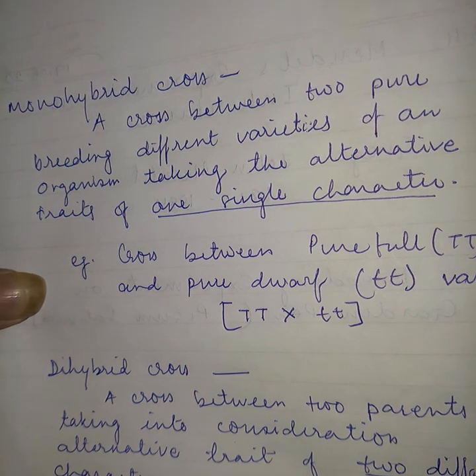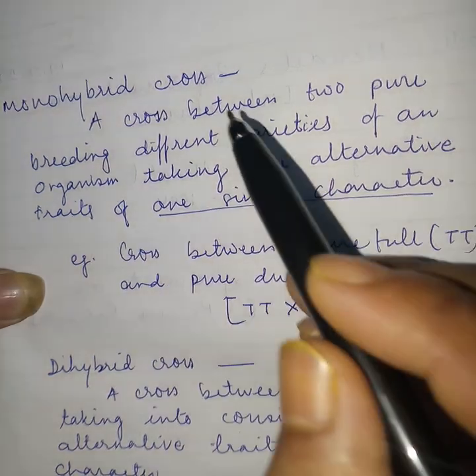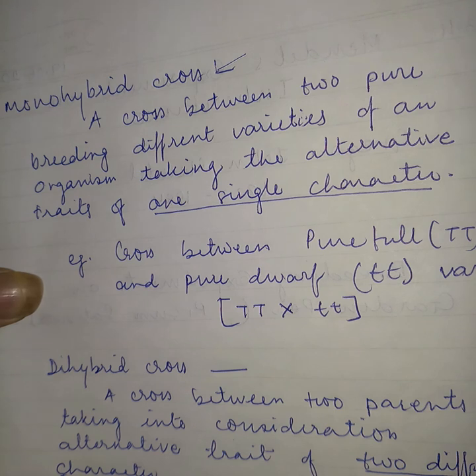So when we cross two different alleles of a single character, such a cross is known as a monohybrid cross. Getting all of you?